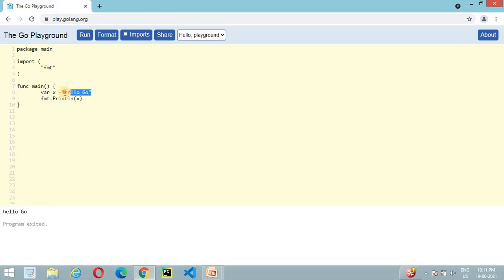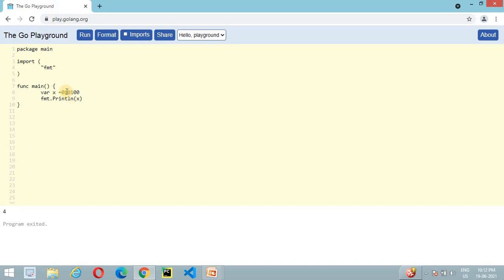Now move on to the next type, binary literal, as we mentioned in the video. To declare a binary literal, we need to add either 0b or 0 capital B as a prefix, and you can write any binary number, like I am writing here 0100, which is a binary number. This binary number represents the decimal number 4. If we execute this program, then it will print 4 in our output window. So that is the output here.